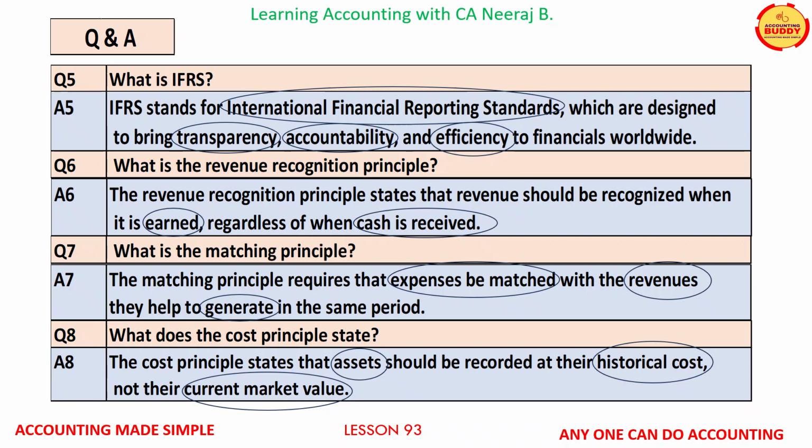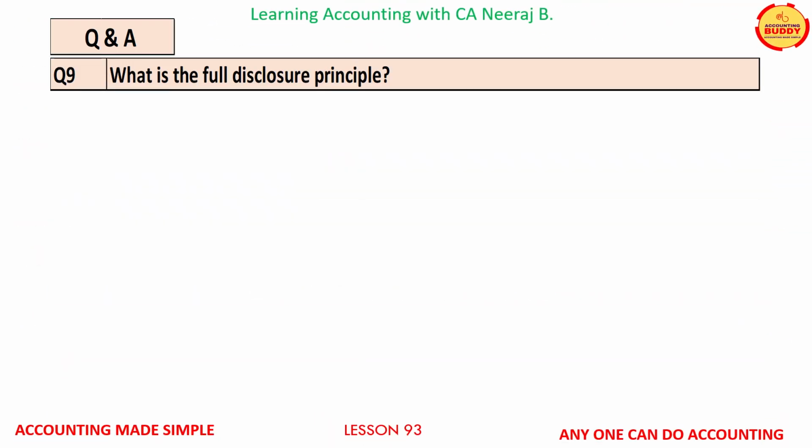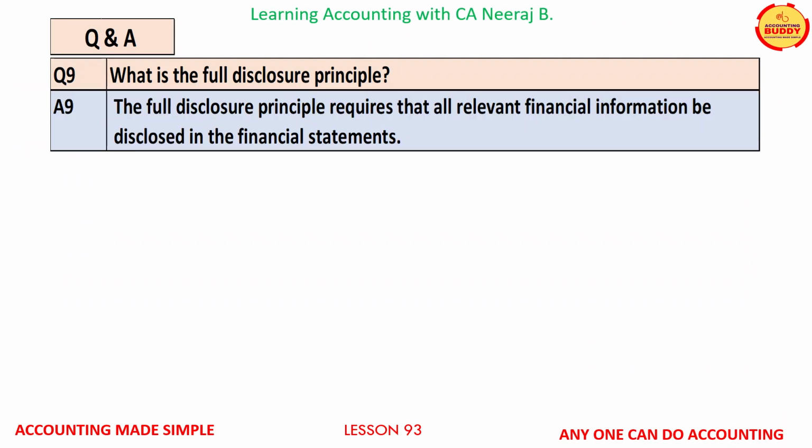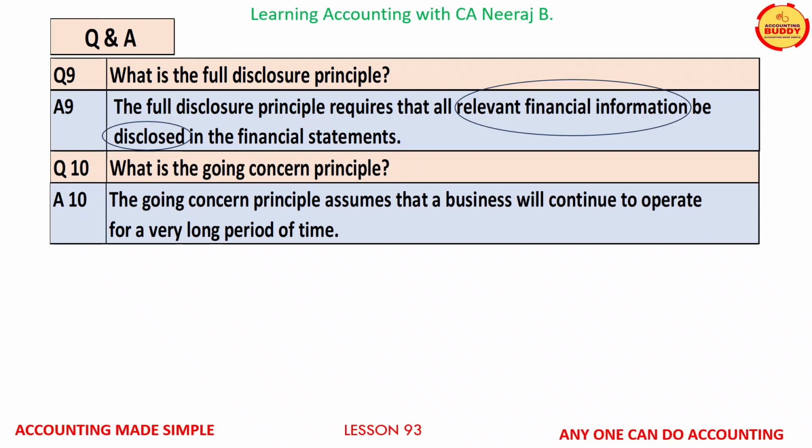Question number 9 is, what is the full disclosure principle? Answer, the full disclosure principle requires that all the relevant financial information be disclosed in the financial statements. Question number 10, what is the going concern principle? Answer, the going concern principle assumes that a business will continue to operate for a very long period of time.